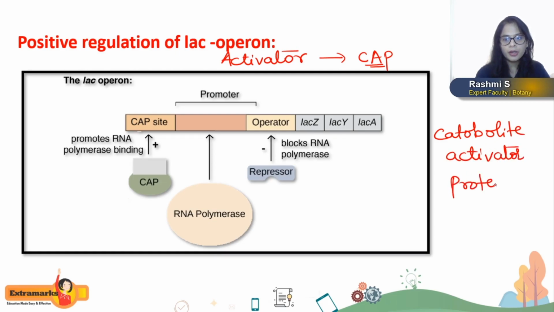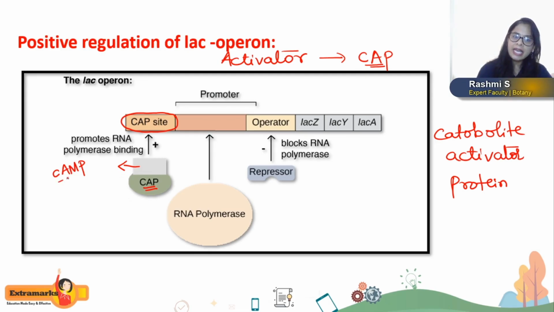Okay, now shall we see how this happens? The CAP protein binds to a region before the promoter sequence. So before the promoter region, there is a site to which the CAP protein binds. But the binding of the CAP protein occurs through one more molecule, which is called cAMP, cyclic adenosine monophosphate, or cyclic adenylic acid.